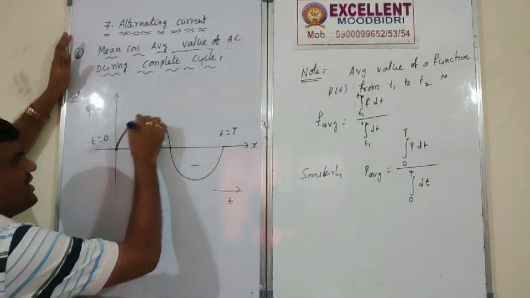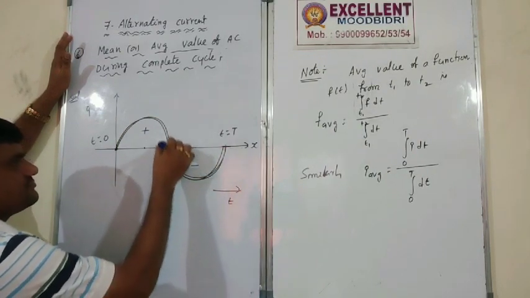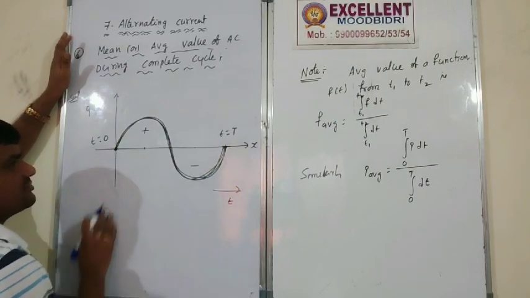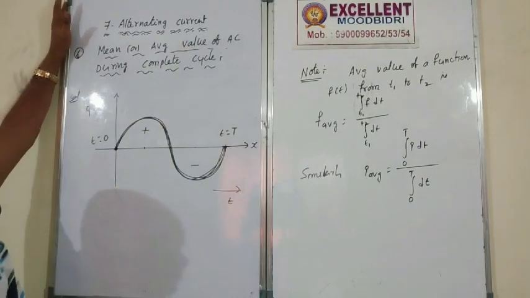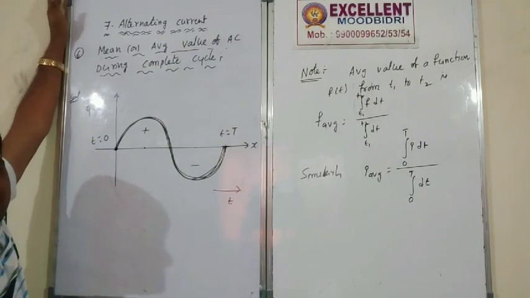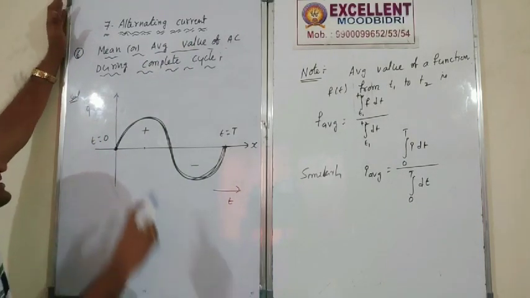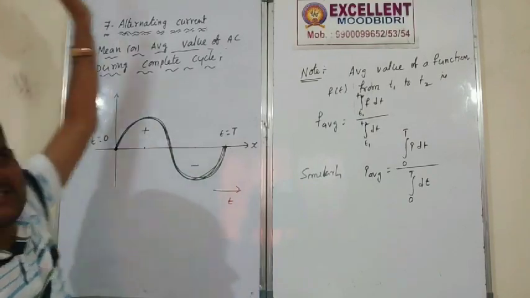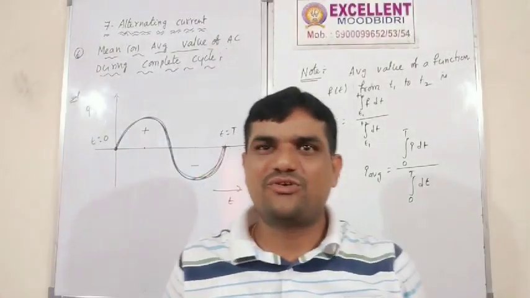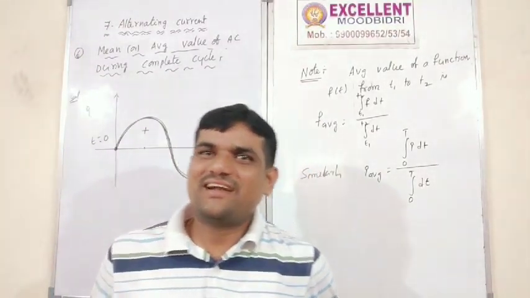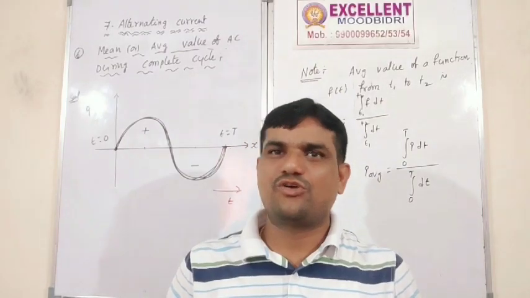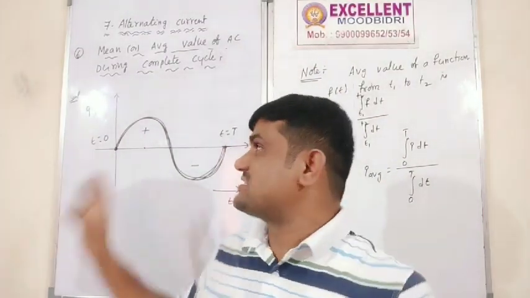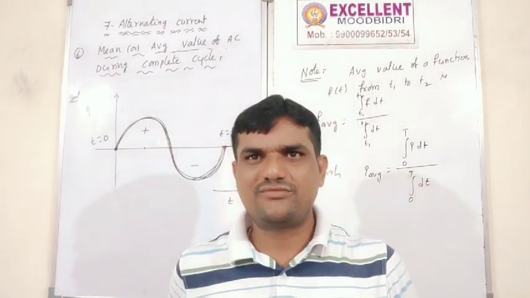One complete cycle is finished. By this time, the average current is equal to how much? Obviously 0, correct? Why? Because this is the positive part and this is the negative part. The positive current and negative current both cancel out. Therefore, average current is equal to 0. Direct answer: I average in a complete cycle, not a half cycle, is equal to 0.